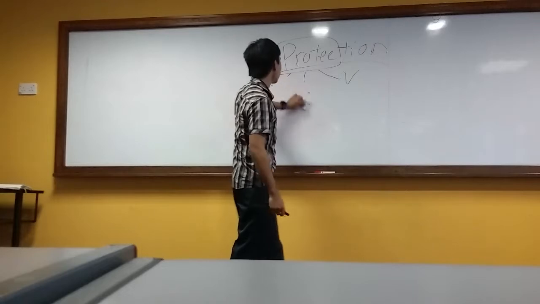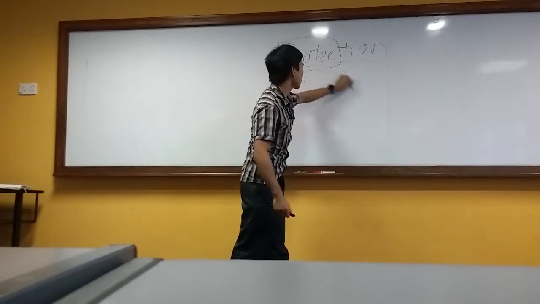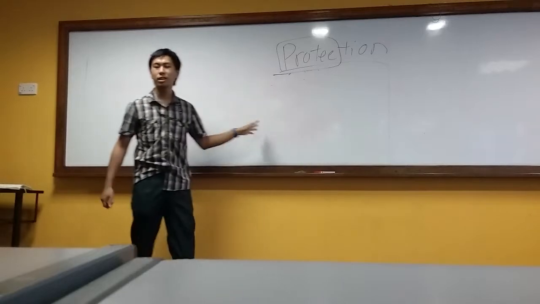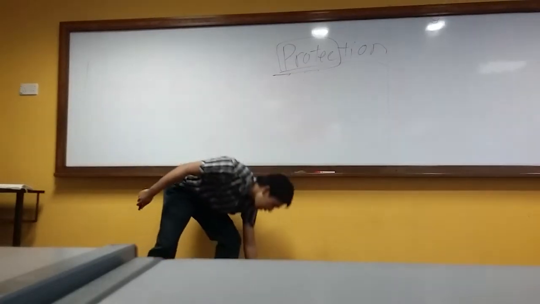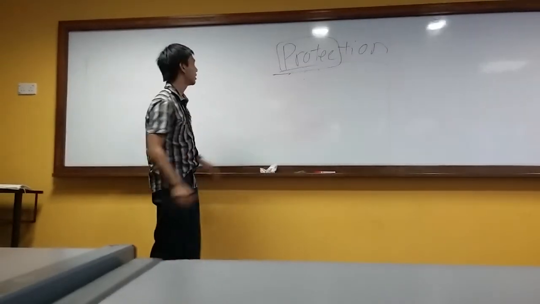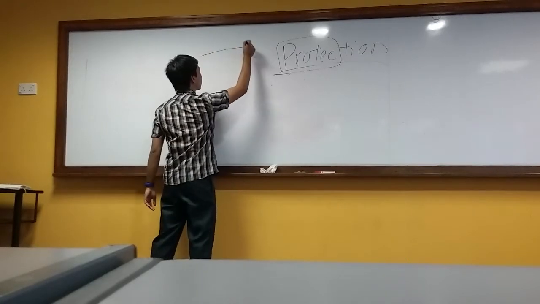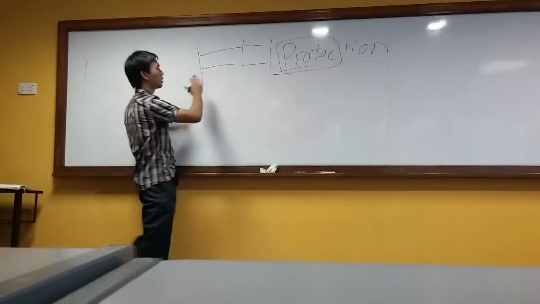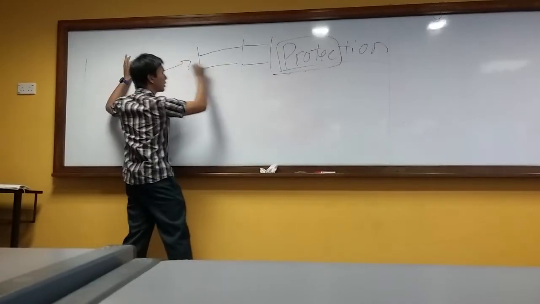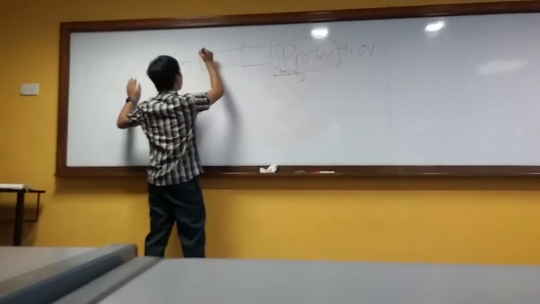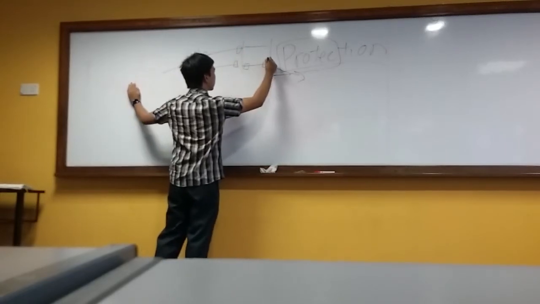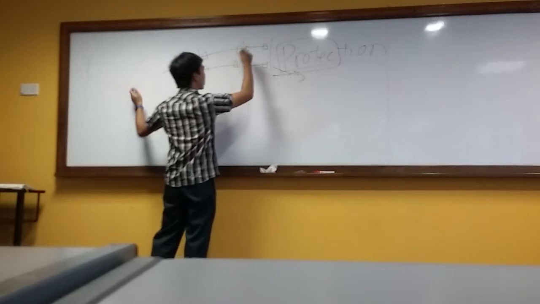The philosophy of protection is that we look at faults. The name is protection, but we don't actually protect things. Protection only kicks in after a fault happens. For example, this is what we call a bus bar. Power flows here, goes out here. These are what we call breakers.